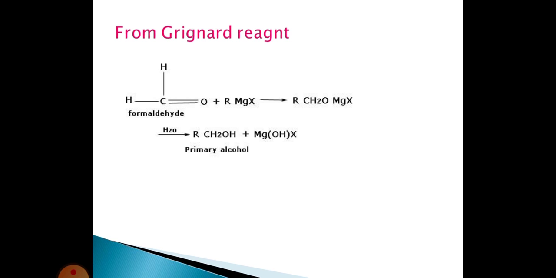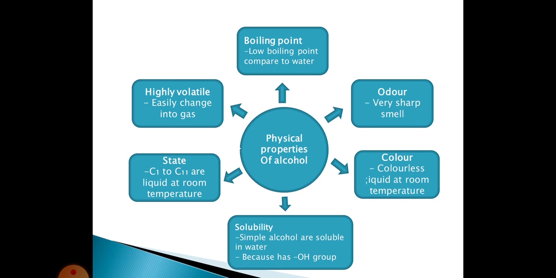This is the preparation of alcohols from Grignard reagent. The next one is the physical properties of alcohol. Alcohols have a very sharp smell. And the color of alcohols: these alcohols are colorless liquids at room temperature.